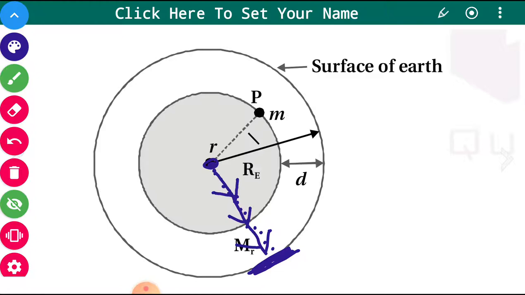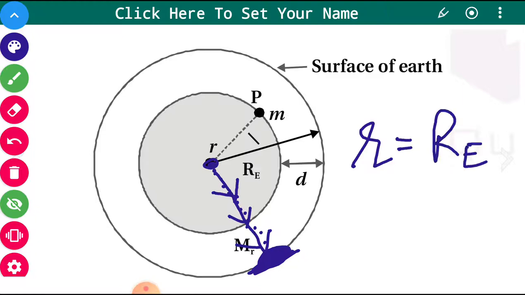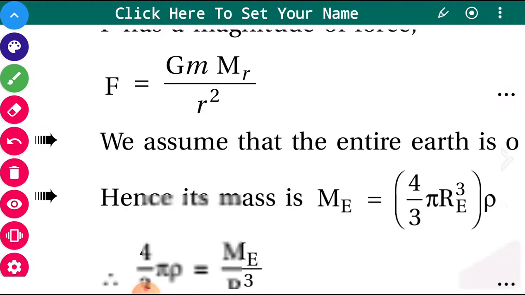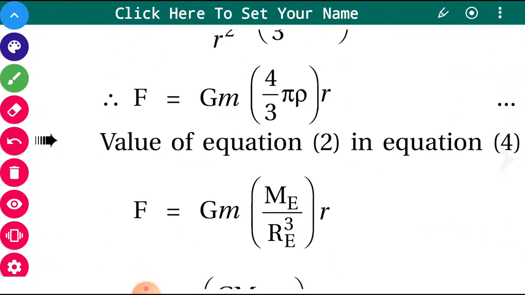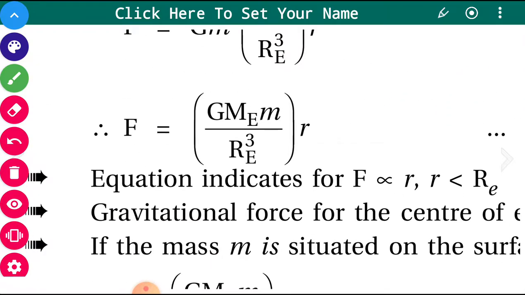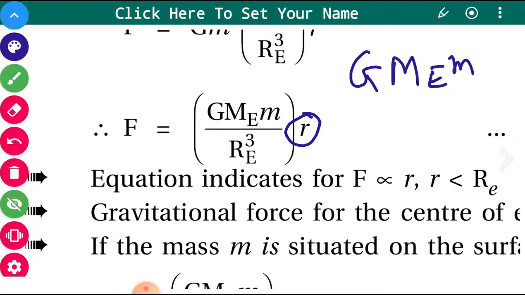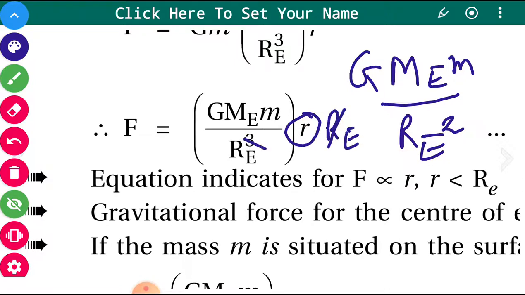If you want to find that force on the surface of the Earth, then instead of r we have to write the radius of the Earth, Re, in the equation which we got. If you write Re instead of r, what will you get? You will get GMem upon Re square, because here one Re will be cancelled out and we will have a square of it.